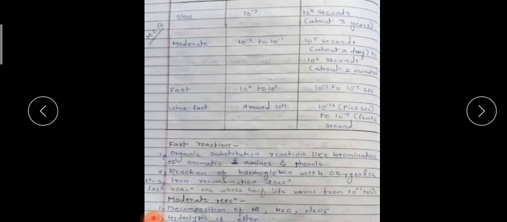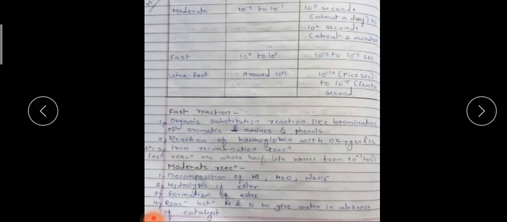Then a few examples are given for the moderate reaction: the decomposition of HI, hydrolysis of the ester, formation of the ester, and the reaction between hydrogen and oxygen to give water in the absence of a catalyst. These are the few examples given for this particular type of reaction.